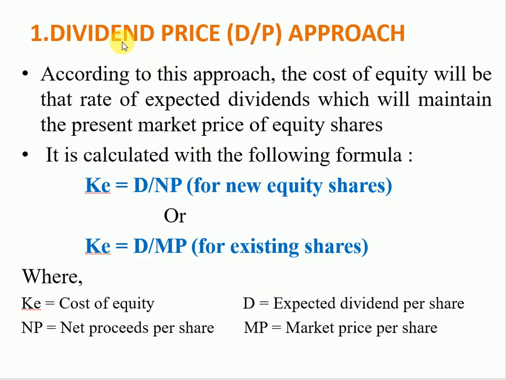The first approach is the dividend price approach. According to this approach, cost of equity will be the rate of expected dividend which will maintain the present market price of equity shares. It is calculated using the formula dividend upon net proceeds for new equity shares. For existing shares, the formula is dividend upon market price.